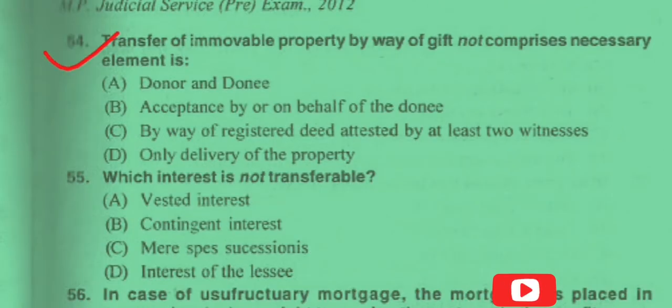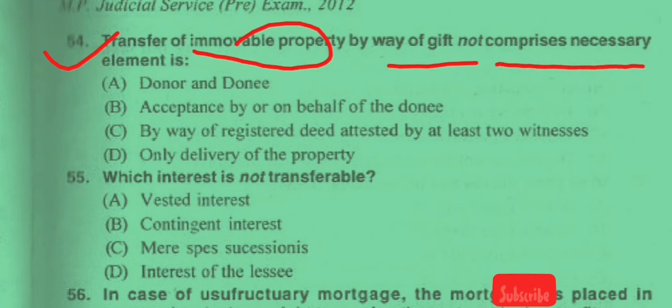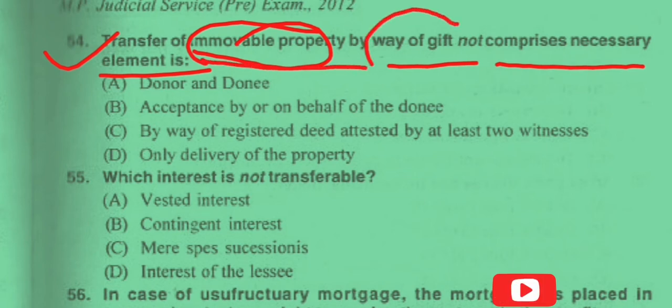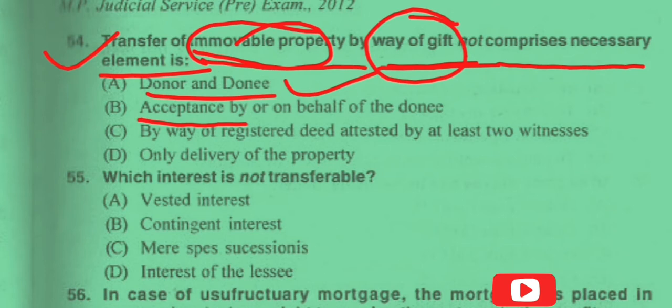Question number 54. The transfer of immovable property by way of gift does not comprise which necessary element? In this question, the transfer is of immovable property, and the medium of transfer is a gift. Option A, donor and donee. Yes, in a transfer by gift, donor and donee are necessary elements. Acceptance by or on behalf of the donee. Yes, acceptance is also a necessary element for a gift.